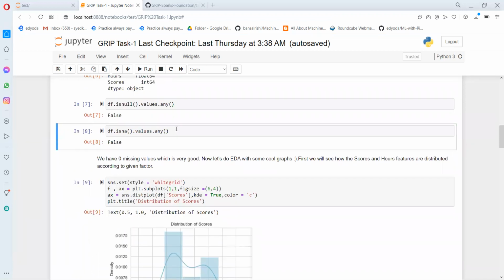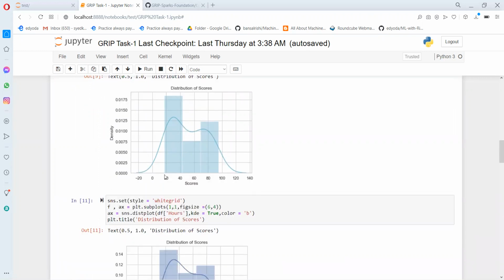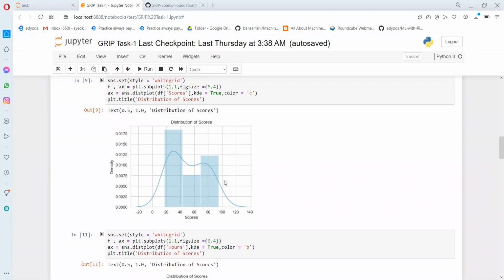And let's proceed by plotting a distribution plot. Here we are plotting a distribution plot and we get to know that the features are within a given range. Like for scores, the score lies between 10 to 90 here, and there are no outliers. We are checking this because outliers affect the performance of our machine learning model.